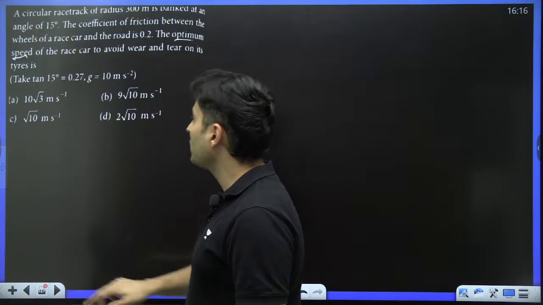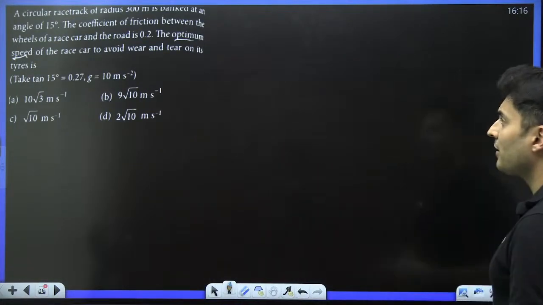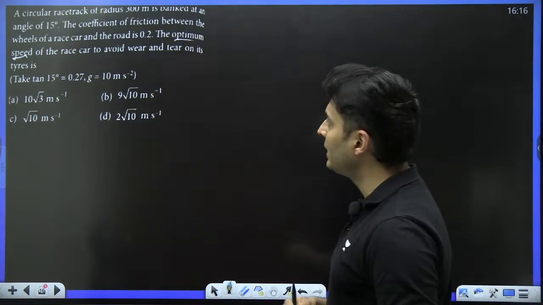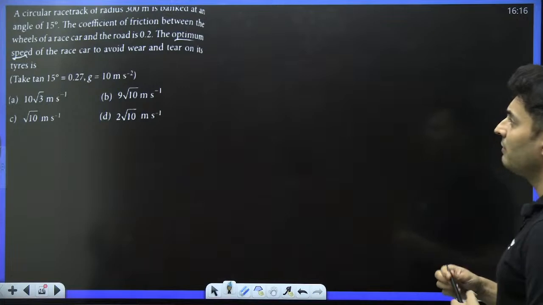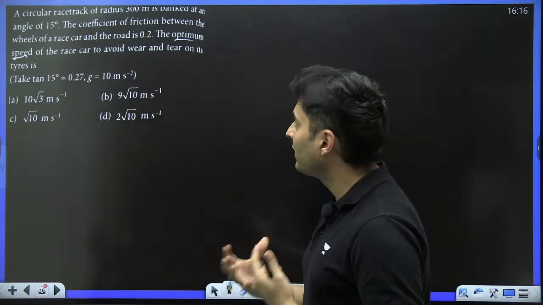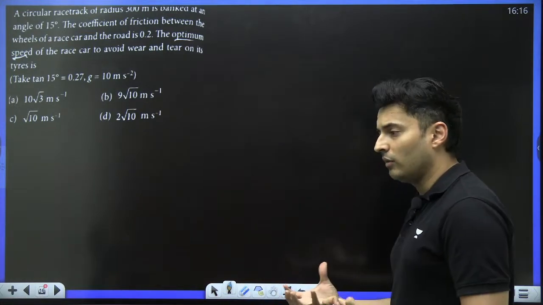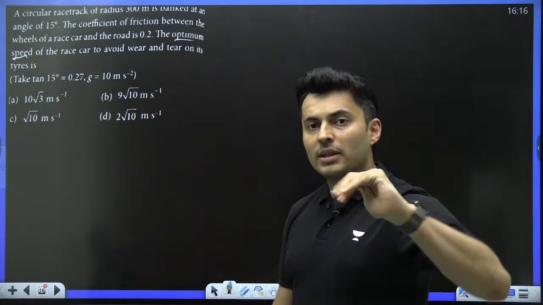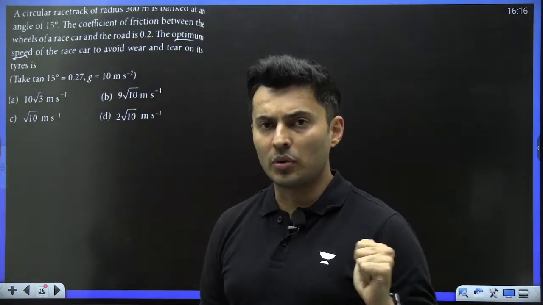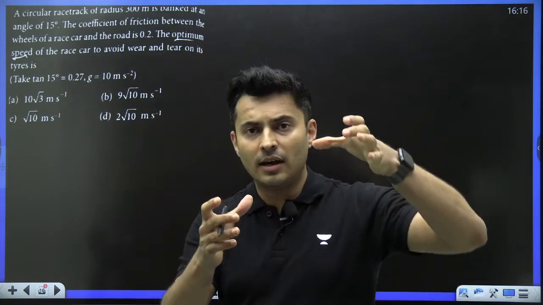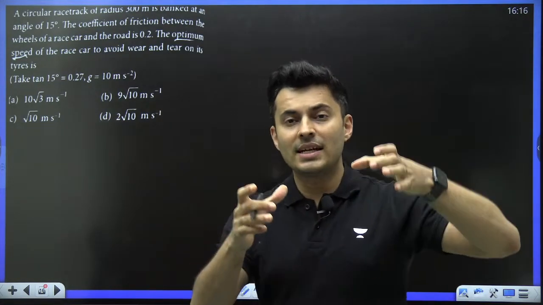Moving on to the next question up on your screen. A circular racetrack of radius 300 meters is banked at an angle of 15 degrees. The coefficient of friction between the wheels of a race car and the road is 0.2. Then what is the optimum speed of the race car to avoid wear and tear of the tires? Now, in case of a flat road, the maximum speed is root of mu r g. But I want to increase that speed. So what I do is I tilt that road slightly. Basically that is called banking.